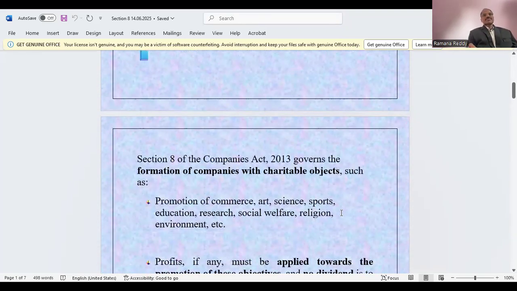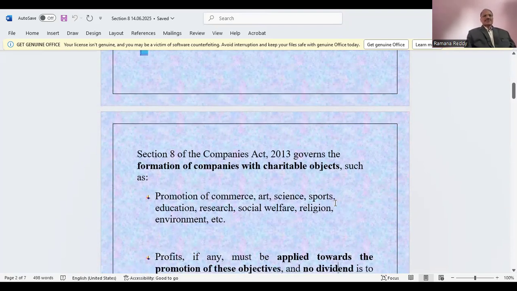Section 8 of the Companies Act 2013 governs the formation of companies with charitable objects such as promotion of commerce, promotion of art, science, sports, education, research, social welfare, religion, environment, etc. After this presentation, I will take you to the MCA portal and I will explain this section in detail.